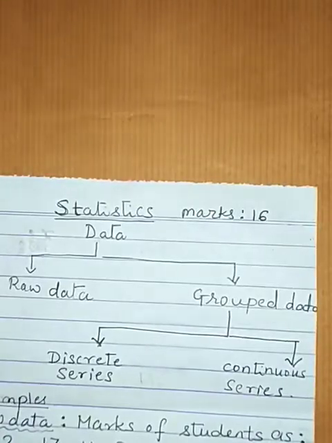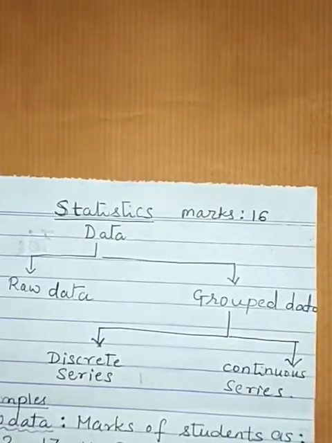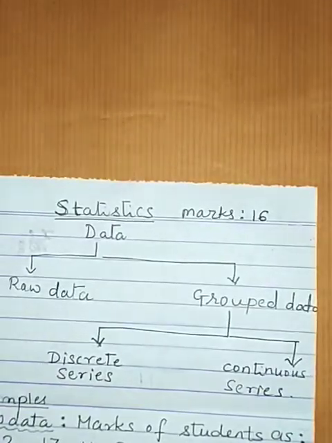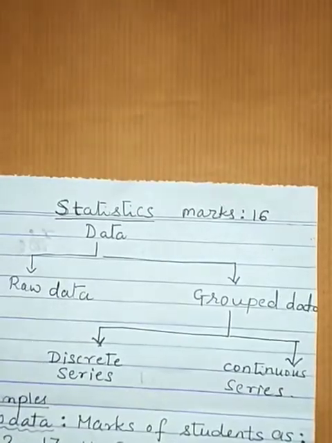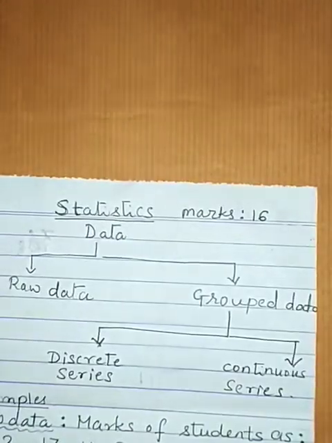Now for our understanding, data could be the marks of students, the population in a certain area, or the year-wise population in an area, etc. So we will be given a type of data. Now data can be divided into two parts, raw data and grouped data.